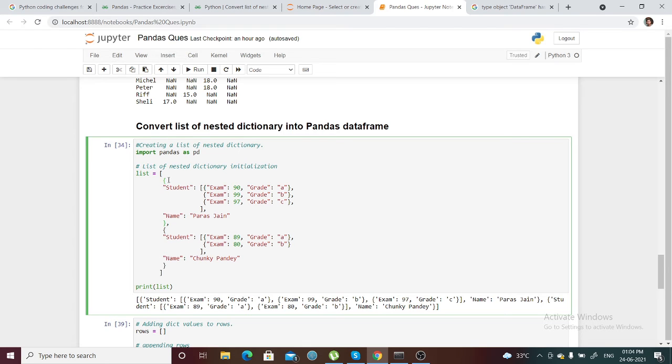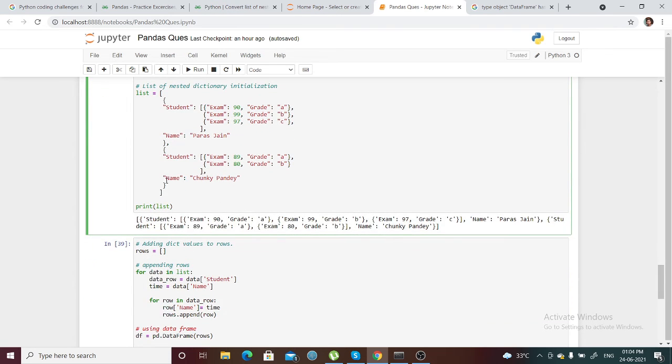The first dictionary has two key value pairs. So this is one key value pair, this is one key value pair. And the second dictionary also has the same keys with different values, right? Okay, so this is how, if I need to print the list.